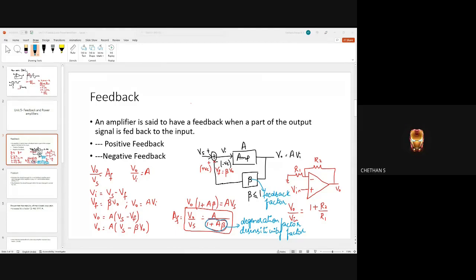Stability. So basically, it will make the circuit more stable, right? We'll see that in the next examples. How will the circuit become more stable? And we'll see that with examples.